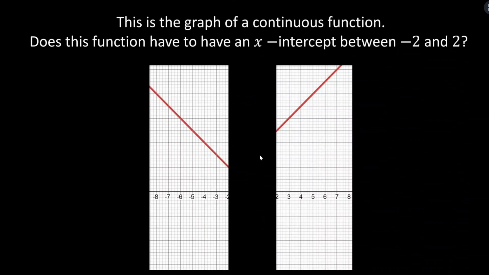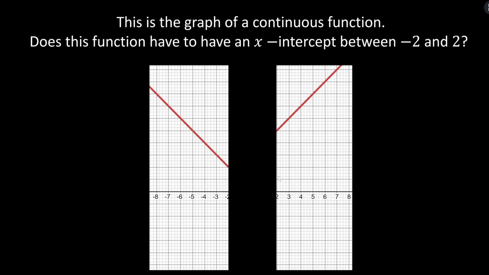Here's another key idea. Now here's a different function, and now I'm telling you that it's continuous, so no jumps, no holes, no asymptotes. Does this function have to have an x-intercept between -2 and 2? When I showed students this, they quickly said no. And they said it could look just something like this, and it could connect like that and not touch the x-axis at all. That's absolutely correct. It could do something weird, but it doesn't have to. So why not? I'm telling you it's continuous. What's wrong with this example?